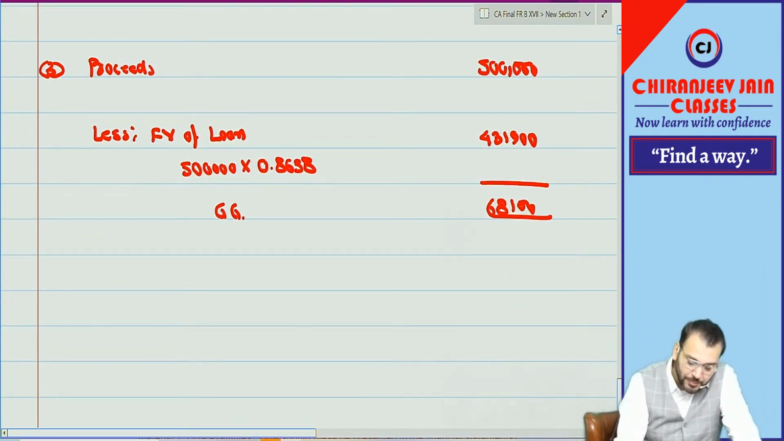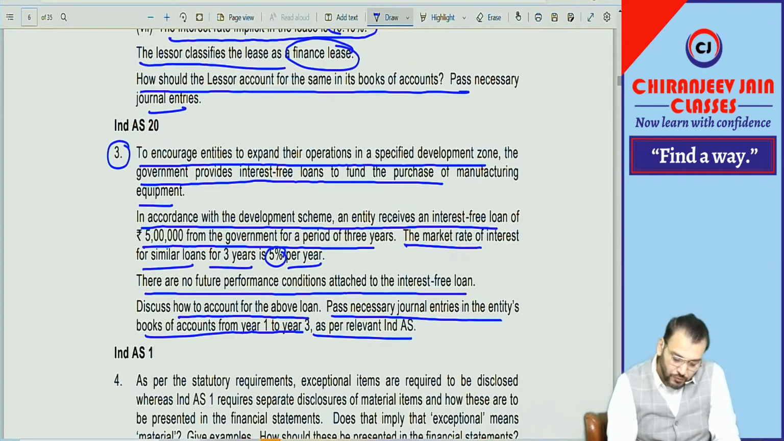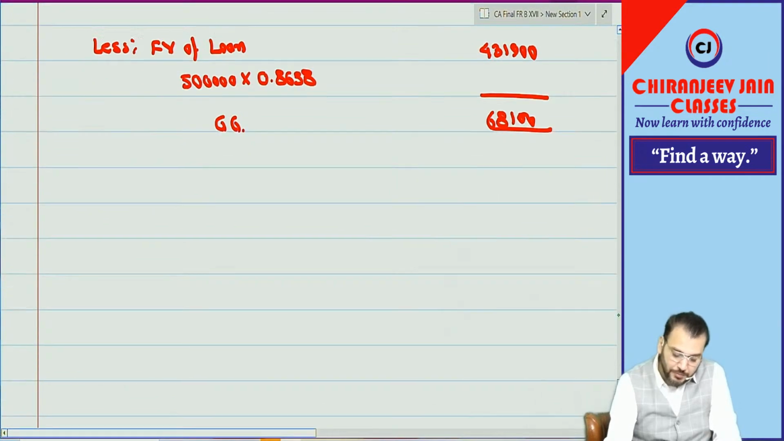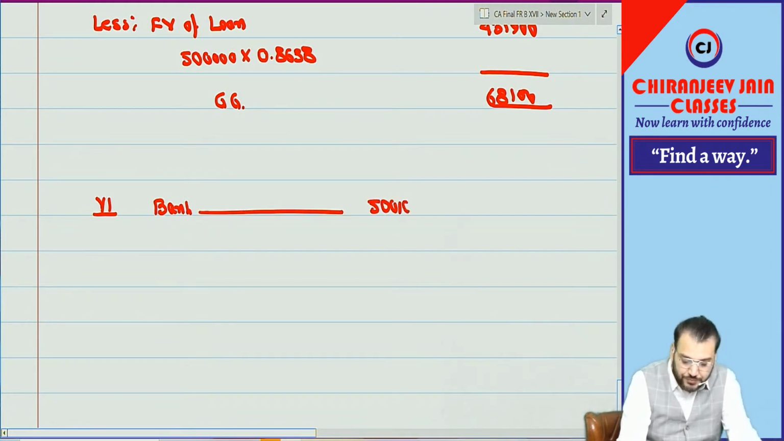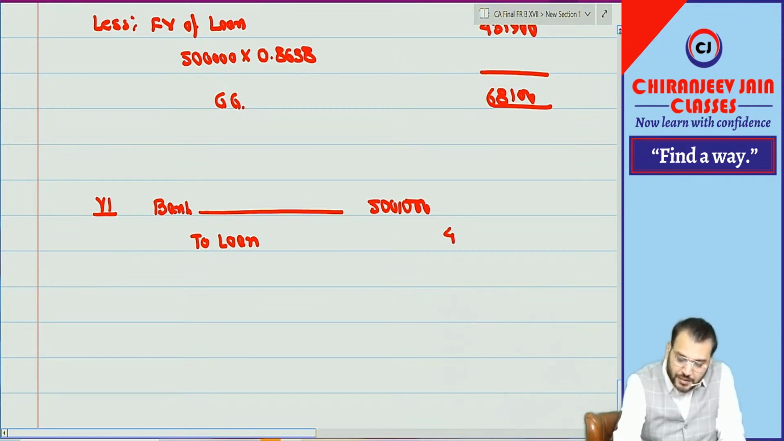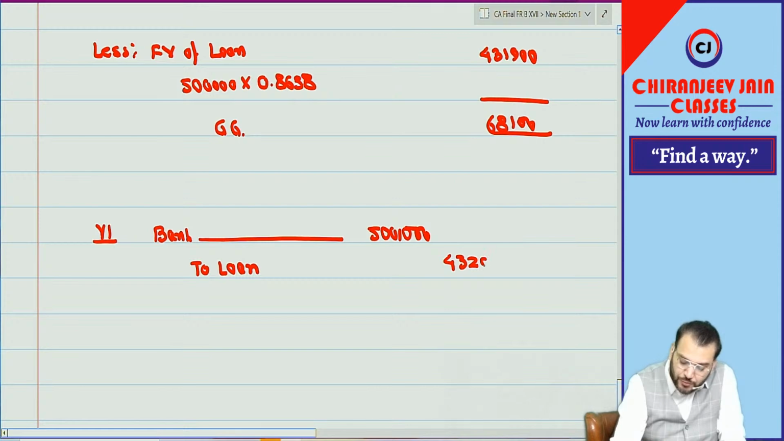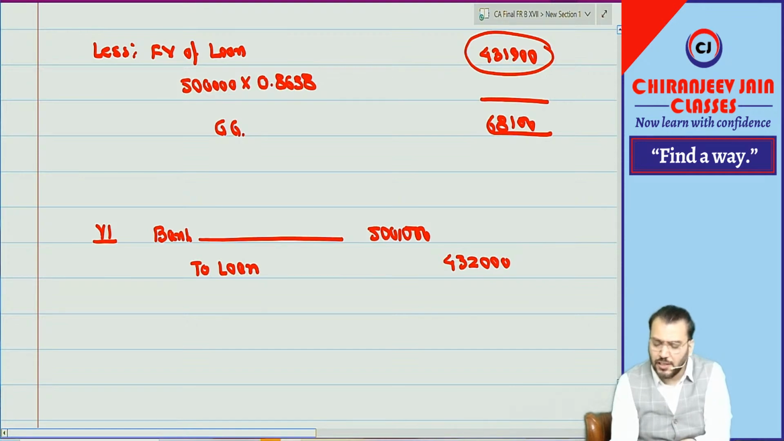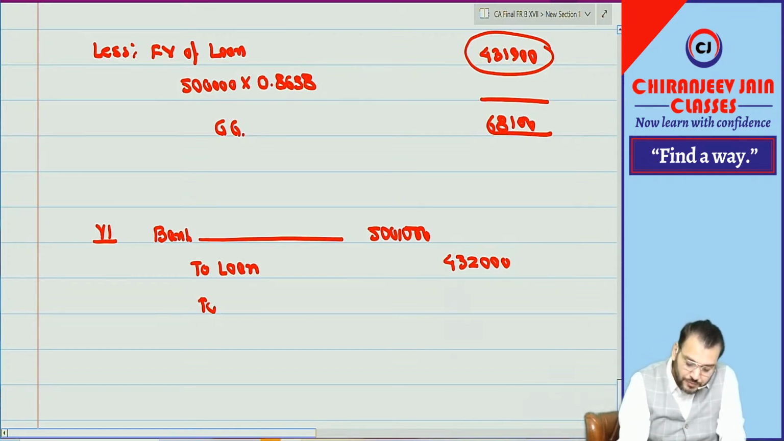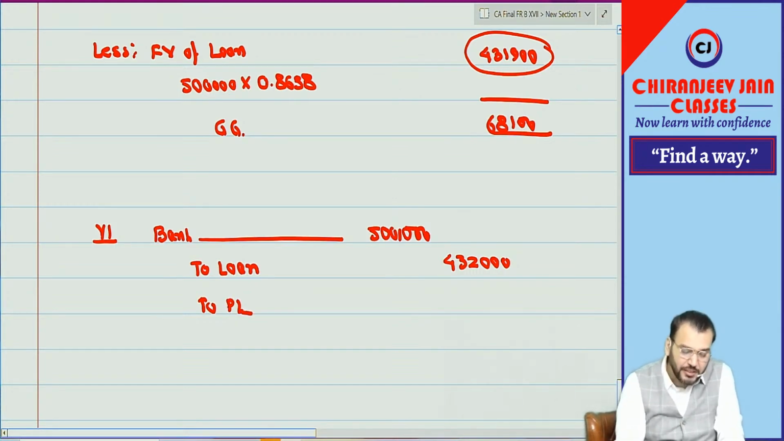So what journal entry are we doing at the beginning? The date they have not given, so year 1 beginning, the first journal entry. How much loan have we received? 5 lakh. Correct. To loan amount, how much? As per the institute solution this is 4 lakh 32,000, meaning they have done approximation. You can also take 4 lakh 32,000. To the grant, you can say grant and then transfer to PL account immediately.